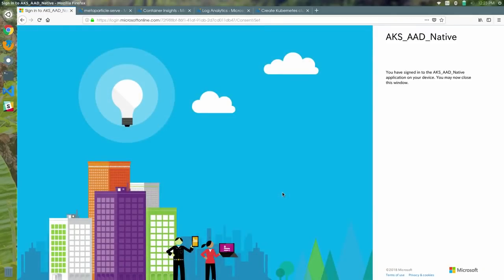And at this point, now I've logged in, and the command line tool has the credentials associated with my Microsoft account. That's great. It's just like the Azure login. Love it. And that means it's great for individual identities.